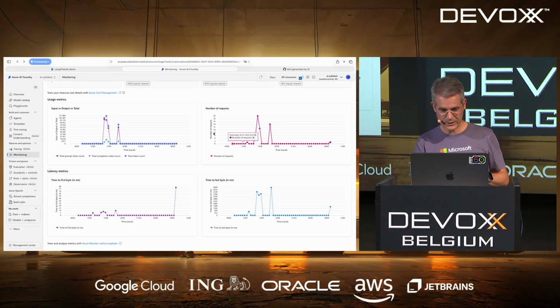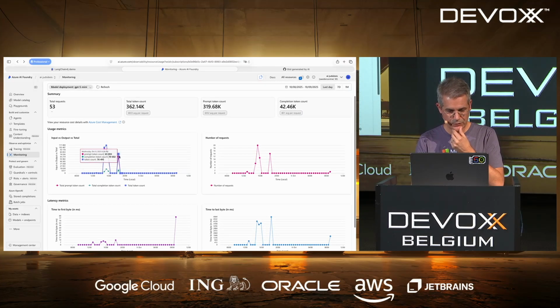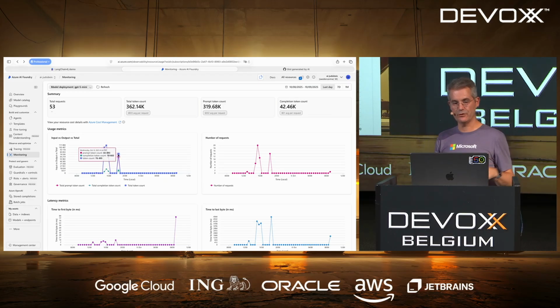It should be a bit higher than this. Yeah, the number of requests is 1. It should be something more like this. I did 14 requests. And input, output totals, yeah, less than 100,000 tokens, but that's quite a lot.